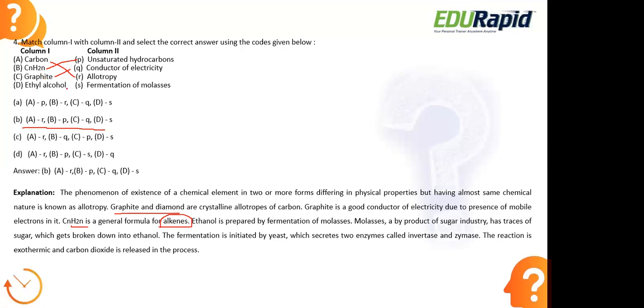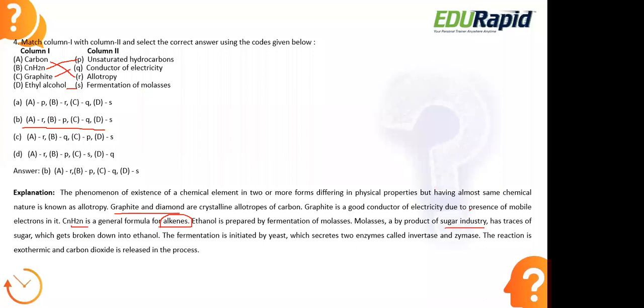Next, we have ethyl alcohol, which is also known as ethanol. This ethanol is formed because of the fermentation of molasses. When we ferment this molasses, finally we will get this ethanol, one form of alcohol. Molasses is a byproduct of the sugar industry. In the sugar industry, one of the byproducts obtained is molasses.